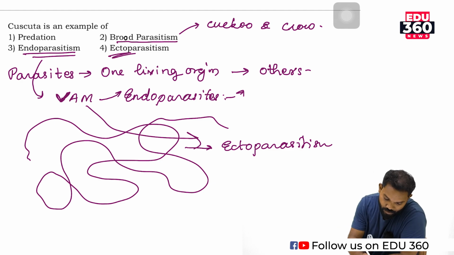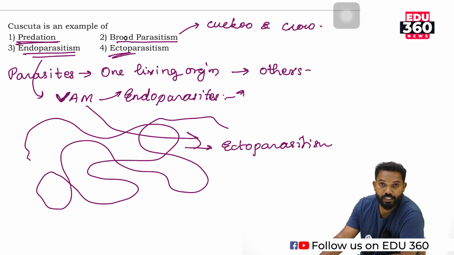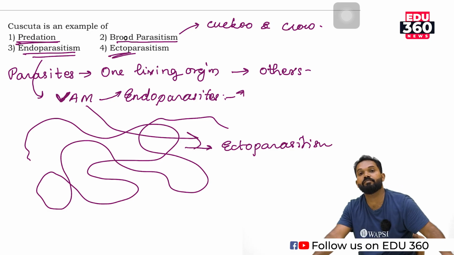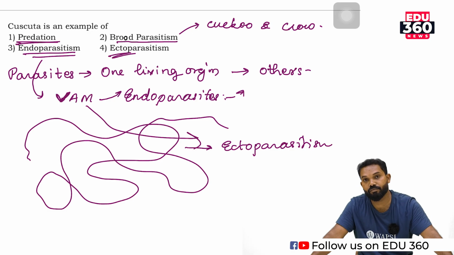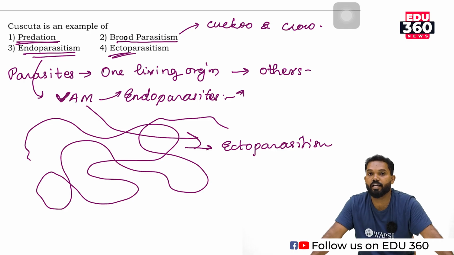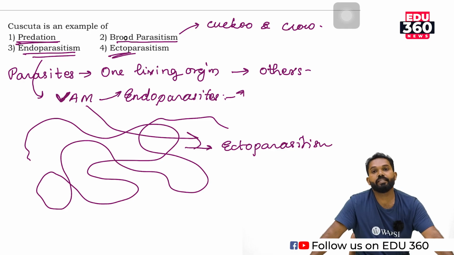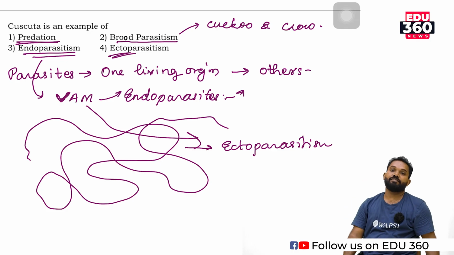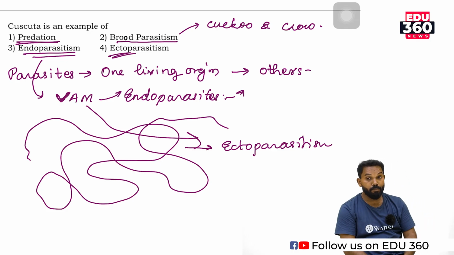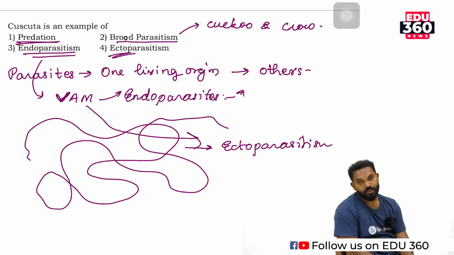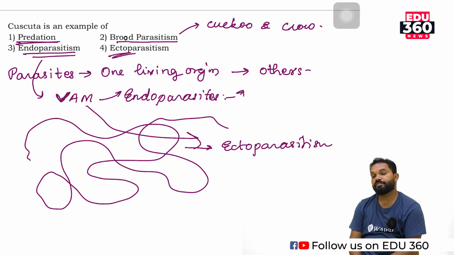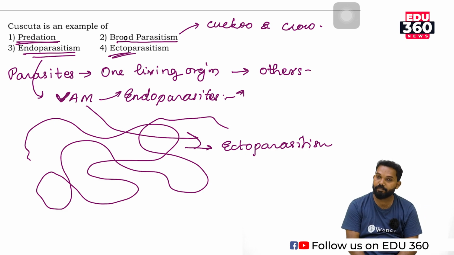But there is another option, predation. Predation is generally exhibited by living organisms capable of moving, which means animals. But some predatory plants, growing in nitrogen-deficient soil, capture insects, like Venus flytrap.